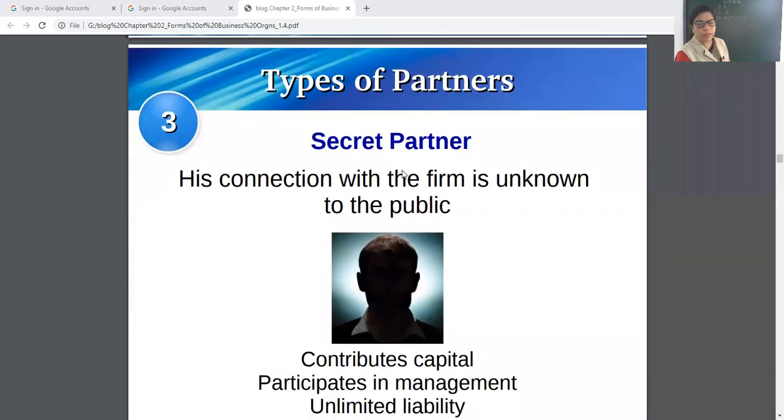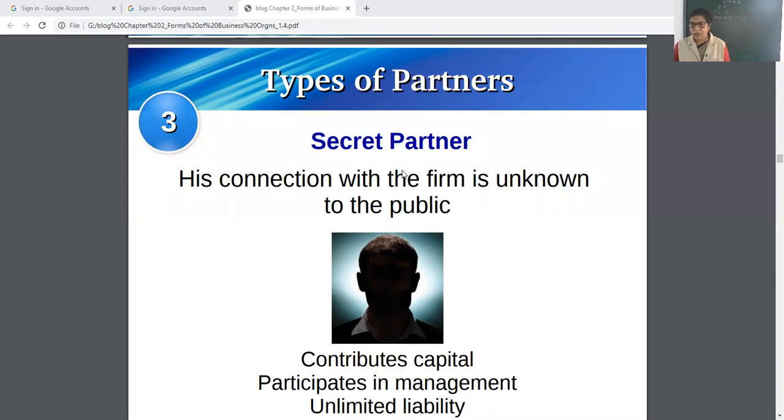Then third is secret partner. Secret partner means the partner whose connection with the firm is unknown to the public. He contributes capital. He participates in the workings. He has unlimited liability. He shares the profits or loss. But the public don't know that he is the partner of this firm.